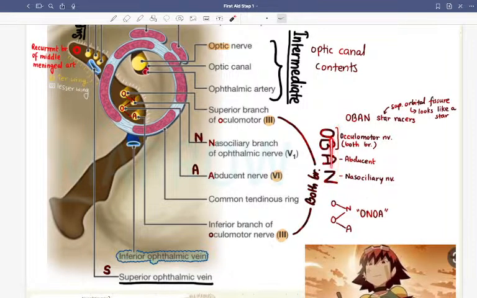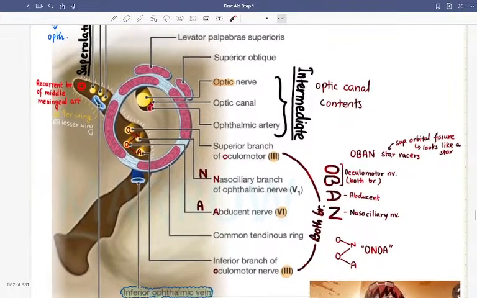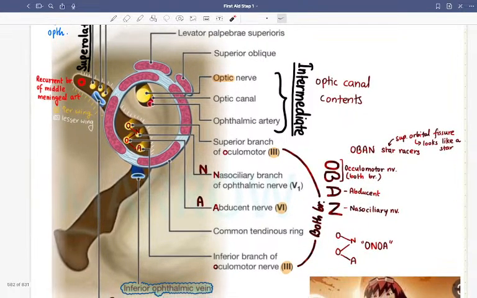So Oban Star Racers, Oban. When we say Oban, that is oculomotor both, both branches, superior and inferior, and A is abducens and N becomes nasociliary. Star racers, because stars are very superior, so the superior orbital fissure, they look like a star. So basically that. Those were the intermediate contents. These were the superolateral contents.